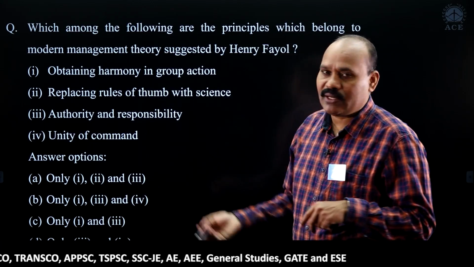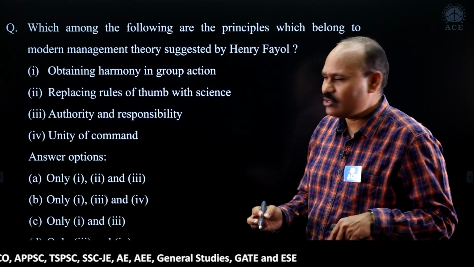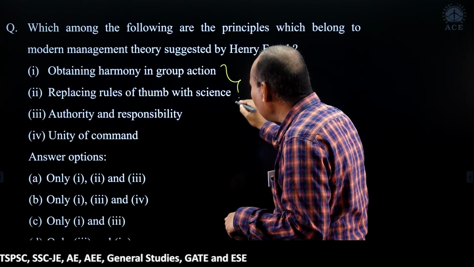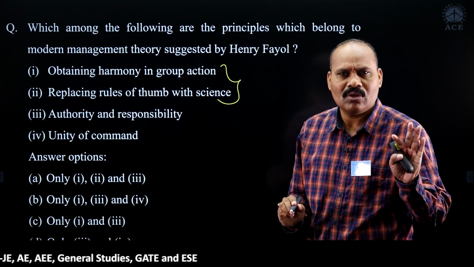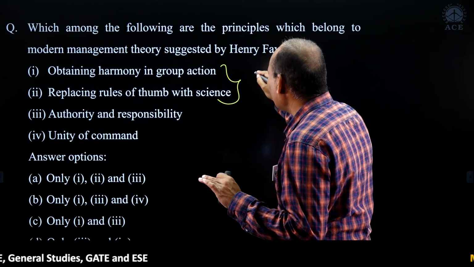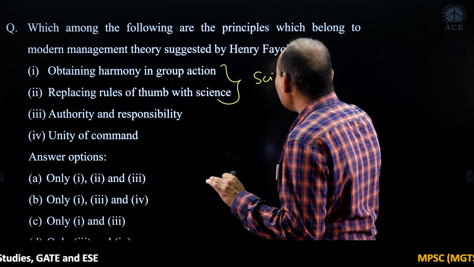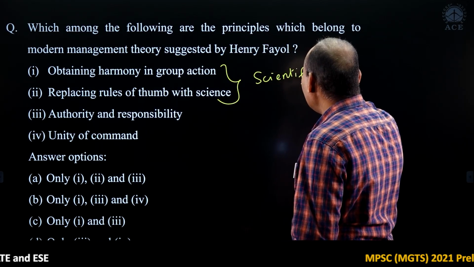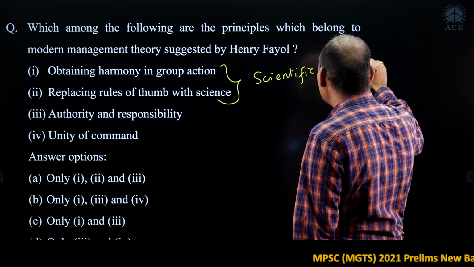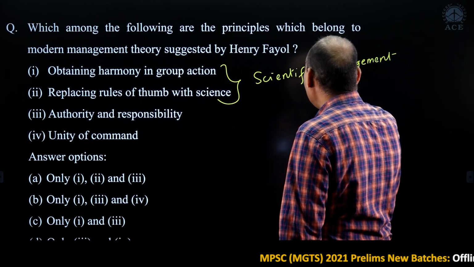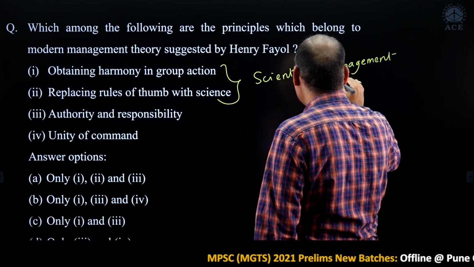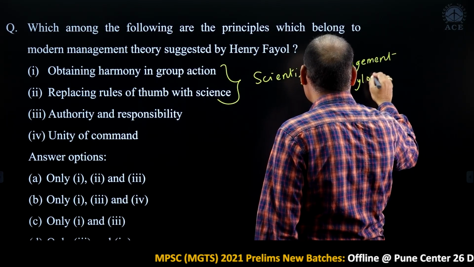Thumb rules you have to avoid, replace thumb rules with science. These two are perfectly related to scientific management, proposed by F.W. Taylor.